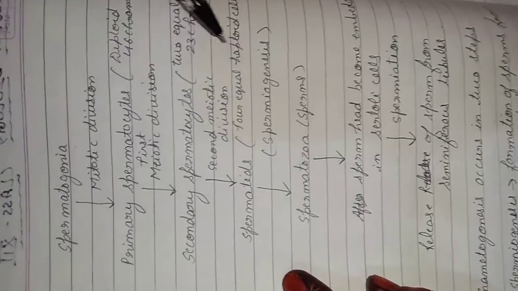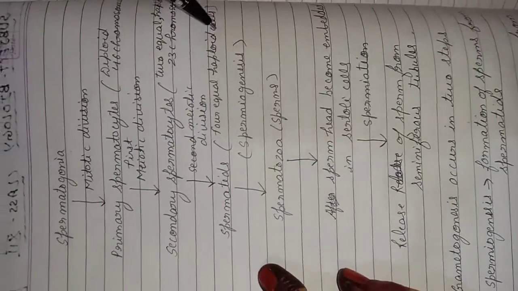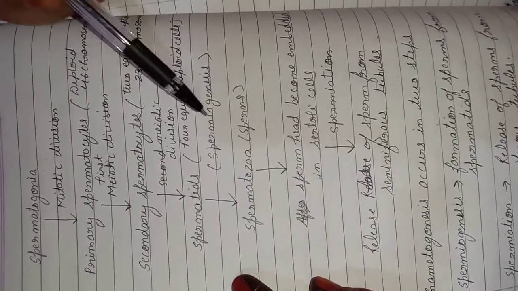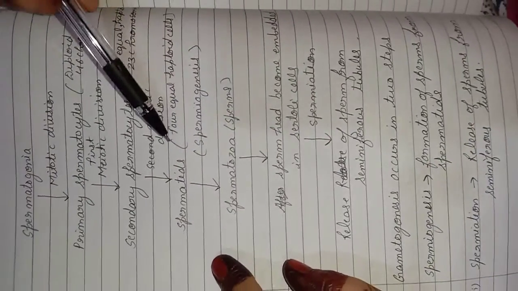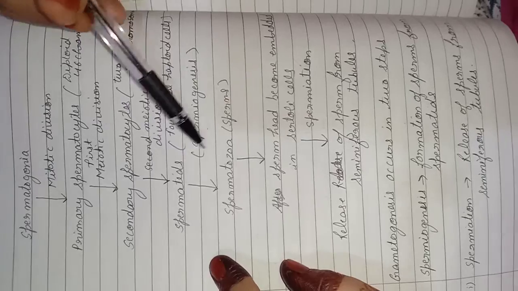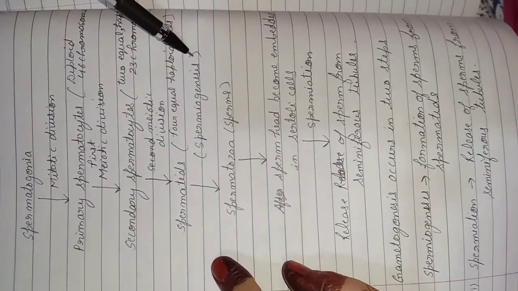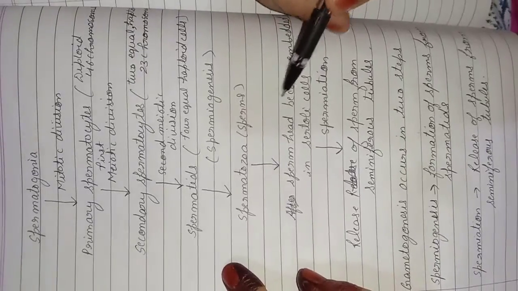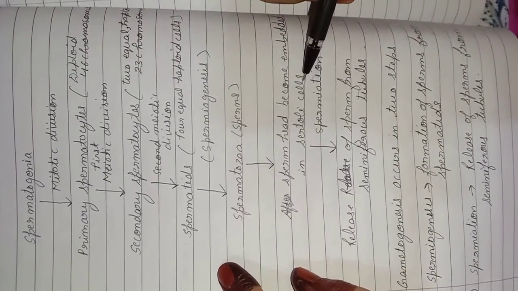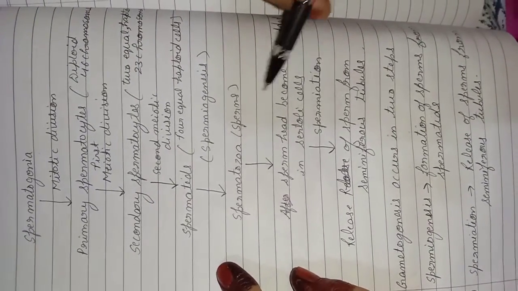Spermatids are haploid cells. After this the sperms will be formed, and the formation of the sperms from the spermatids is called spermiogenesis. The sperm heads are embedded in the Sertoli cells, which provide nutrition to the sperms.